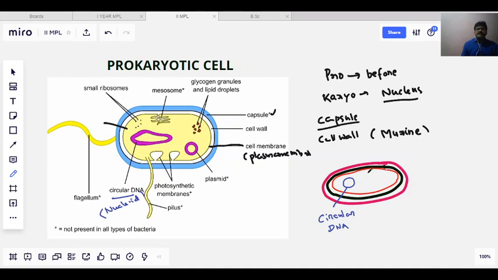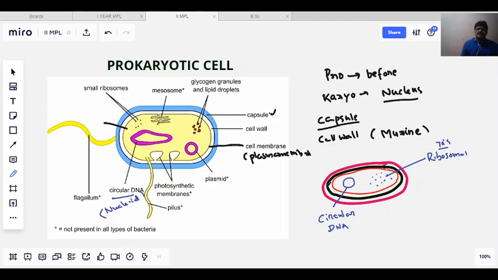And when you see the cytoplasm, it only contains these granules. These granule-like structures are generally called ribosomes. And when you compare with eukaryotes, these ribosomes are smaller. That type of ribosome is generally called the 70S ribosome.